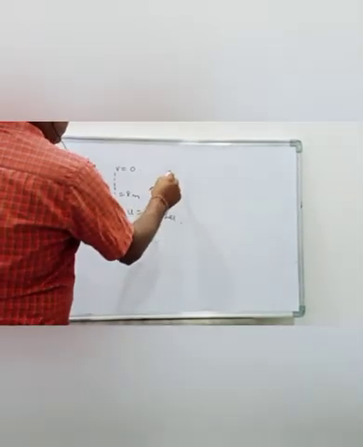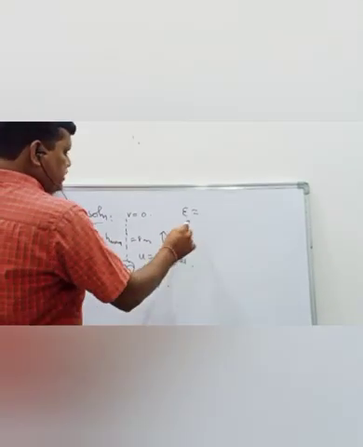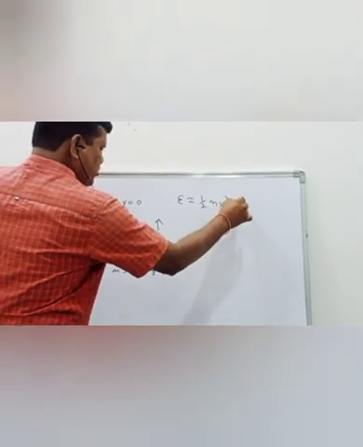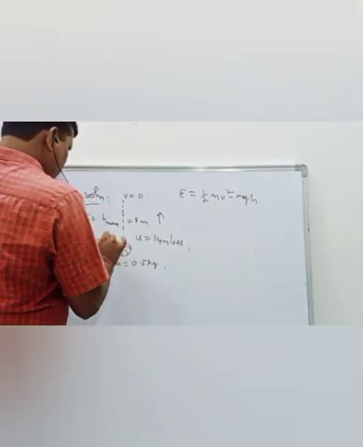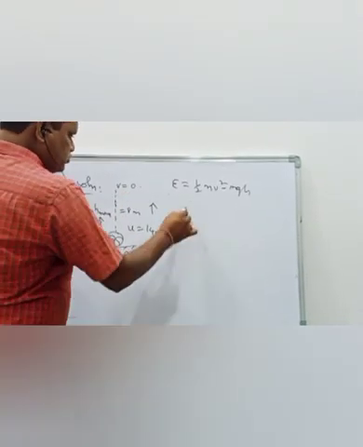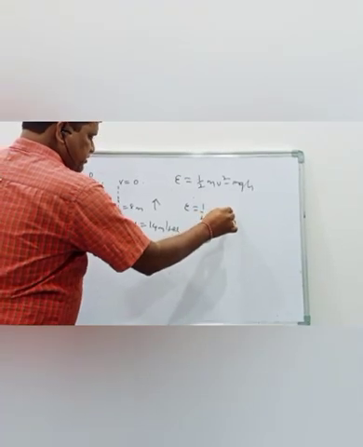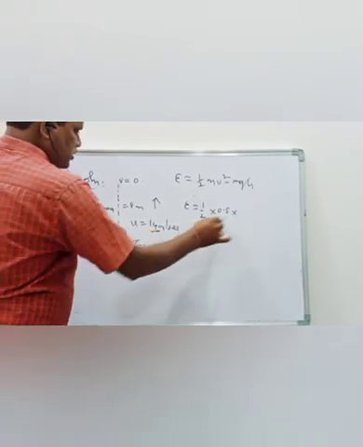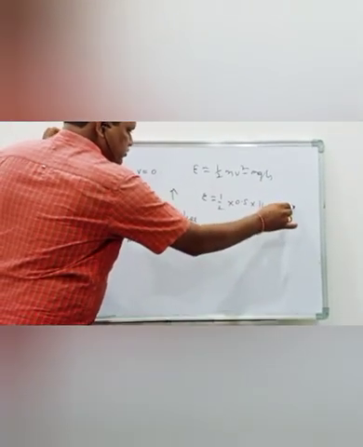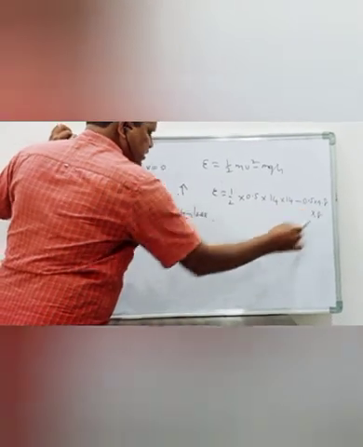We know that the total energy, there is a kinetic energy that is converted as potential energy while it is moving upward. So E is equal to half, mass 0.5, velocity 14 into 14, minus m 0.5, g 9.8, height 8.